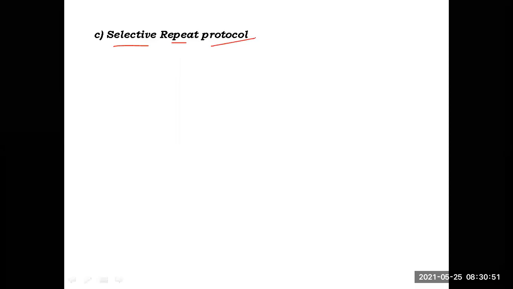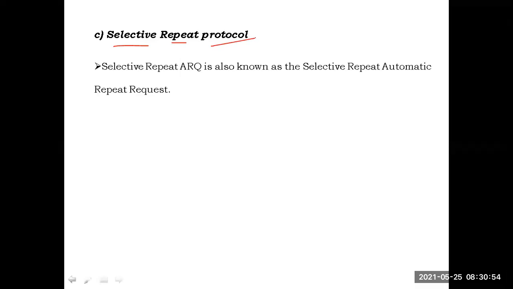The selective repeat protocol logic is similar to the go back N protocol, but the small difference is that whenever any frame is lost, or any acknowledgement is lost or delayed, only the selective frame has to be retransmitted. Instead of retransmitting all the frames in the current window, only the selective frame is retransmitted. That's why this is called the selective repeat protocol. This is also known as selective repeat ARQ, selective repeat automatic repeat request protocol.